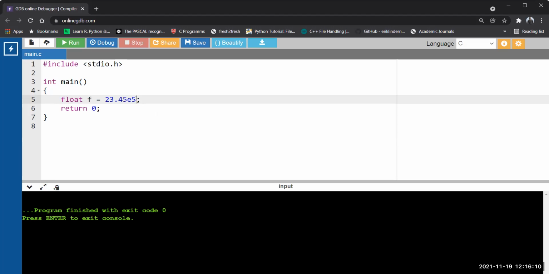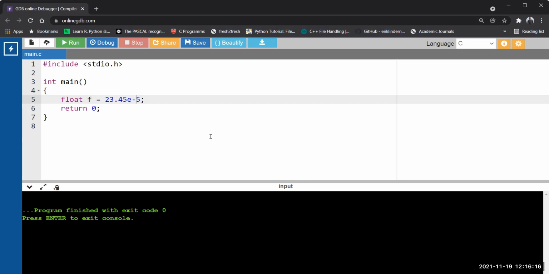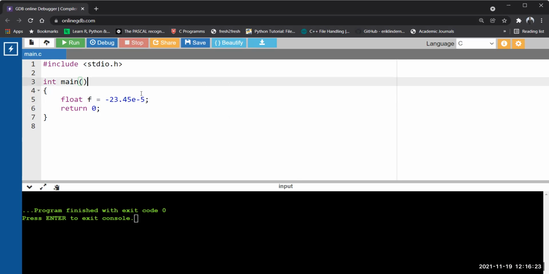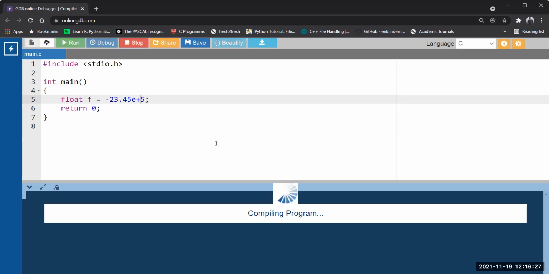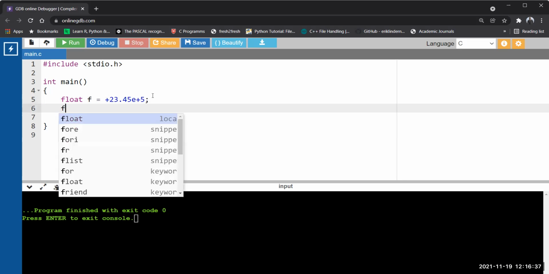So now, can it be negative? No problem. Beautiful. Can the mantissa be negative? No problem. Can it be positive? See, no problem. Can I use the plus sign in the mantissa? Yes, why not? By default, it is plus also. Very good. Can I write something like this?